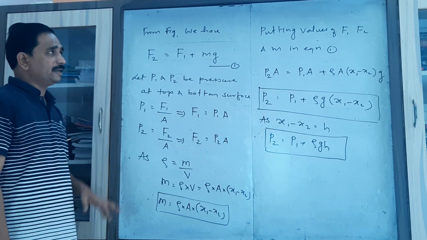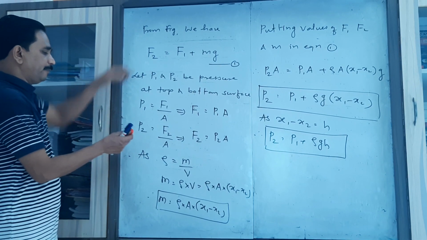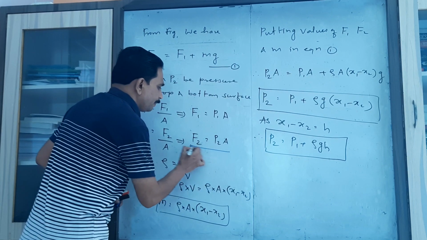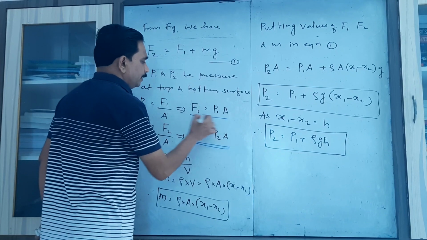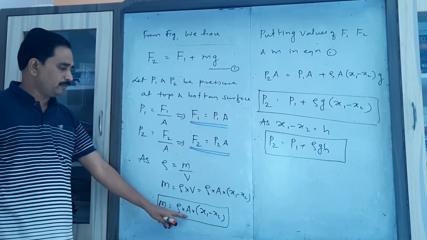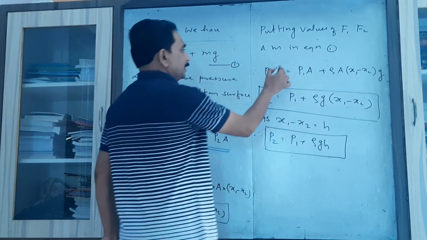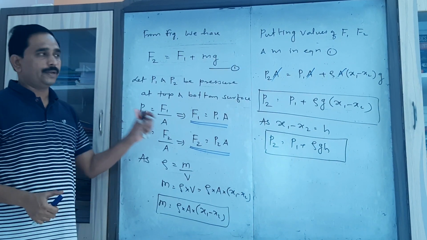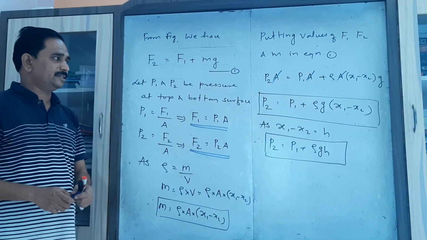By putting all these three values in equation 1, what is the value of F2? The value of F2 is P2 into A. What is the value of F1? That is P1 into A. What is the value of m? Rho into A into x1 minus x2. Now by cancelling this A, we have P2 equal to P1 plus rho g in bracket x1 minus x2.